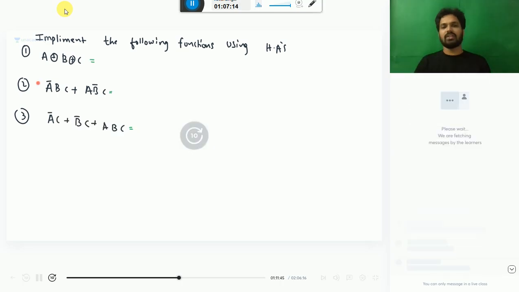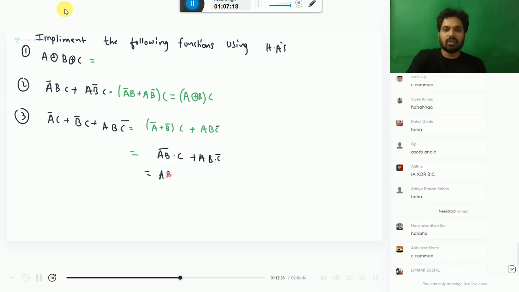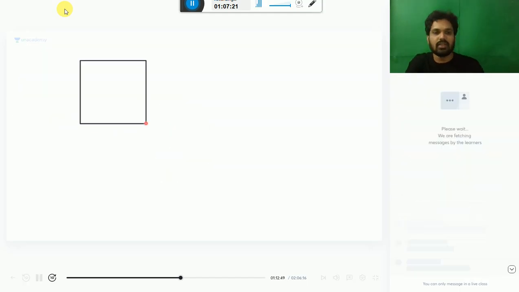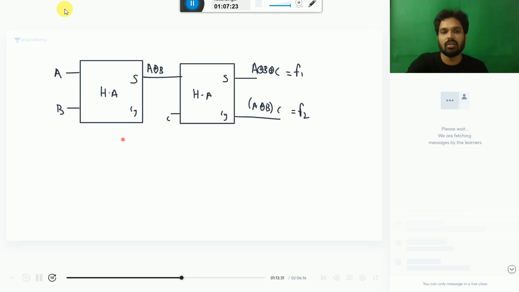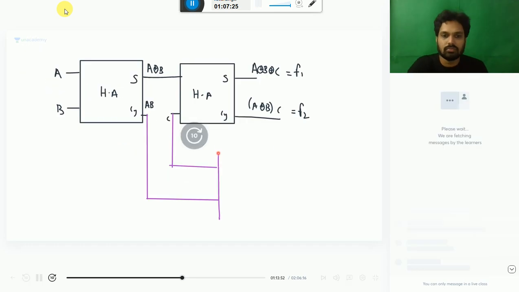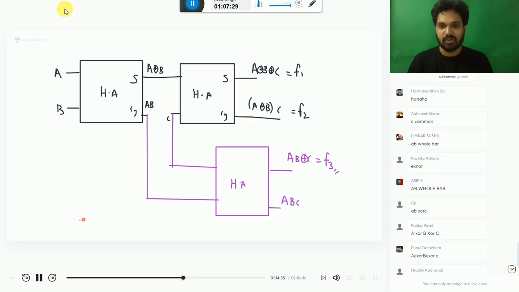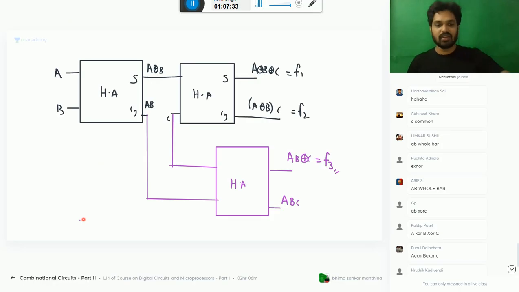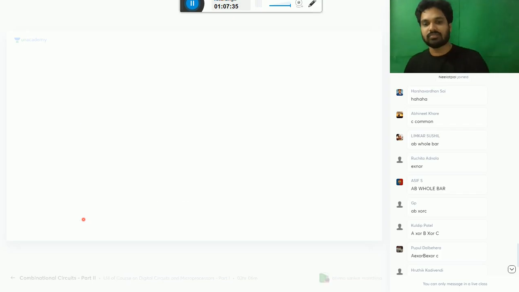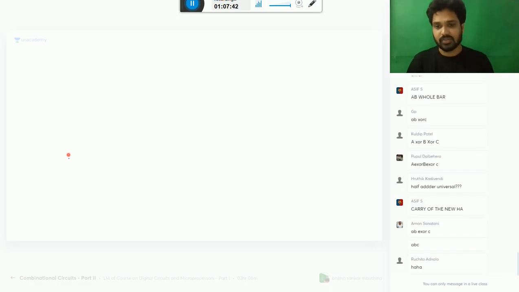Definitely write this one: AB bar plus B XOR C. Like that, I want to say we can connect AB. Most of the people think that they know it. I will explain it after that. You say whether you knew it earlier or not. Before that, the half subtractor is easy to understand. The full subtractor is where I want to concentrate more, so that I can give you the proper picture.